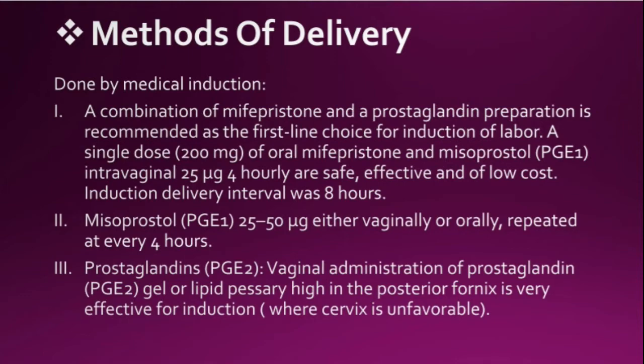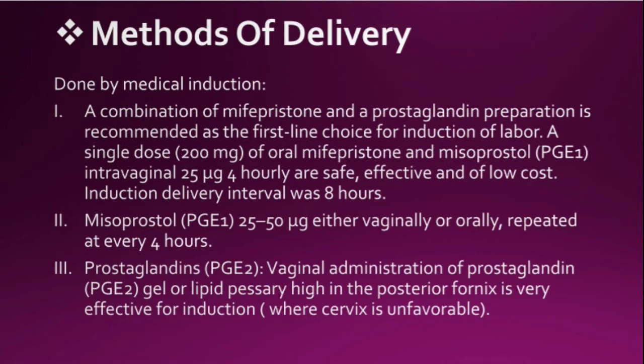A combination of mifepristone and a prostaglandin preparation is recommended as the first line choice for induction of labor. A single dose of 200 mg of oral mifepristone and misoprostol intravaginally 25 microgram 4 hourly are safe, effective and low cost. Induction delivery interval was 8 hours. Misoprostol 25 to 50 microgram either vaginally or orally you can give. Repeat the dose every 4 hours.